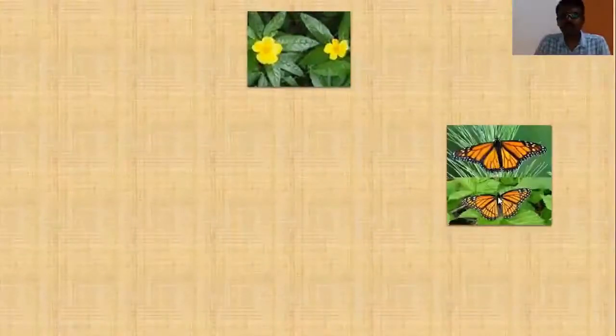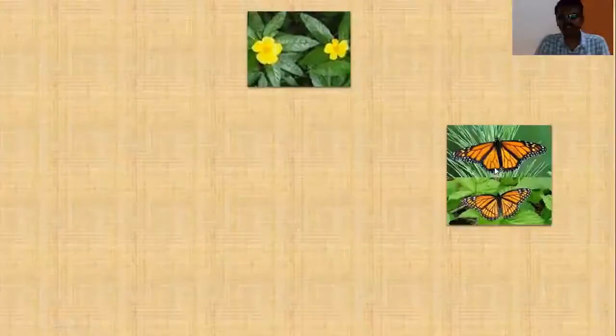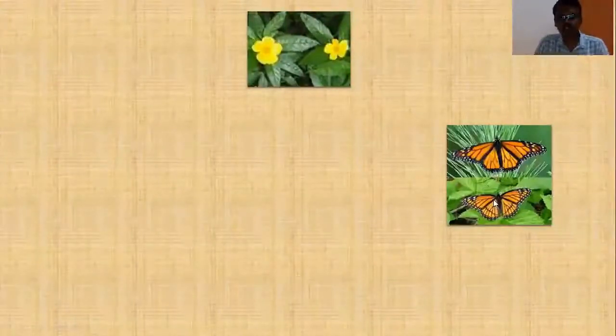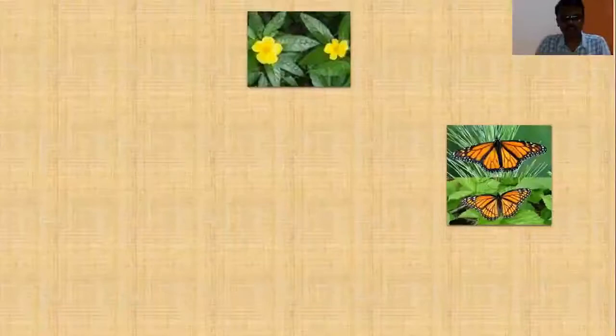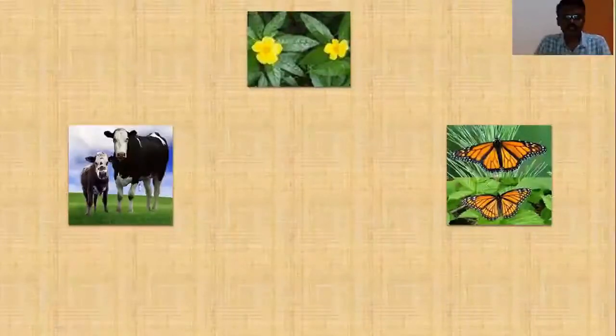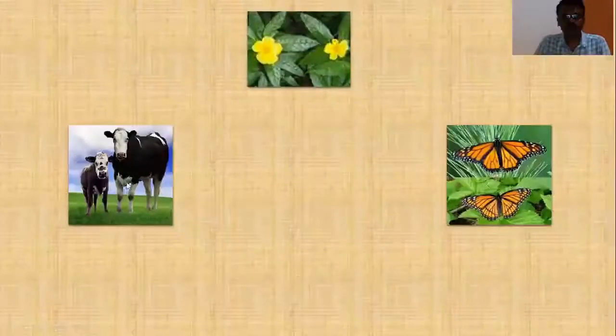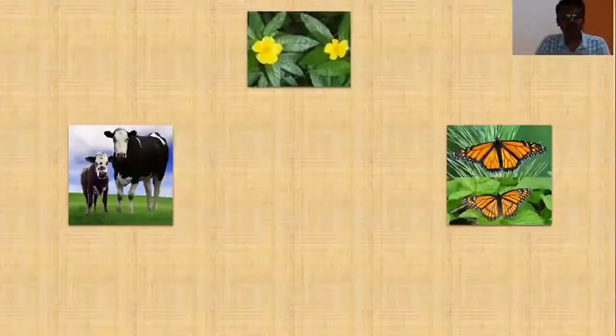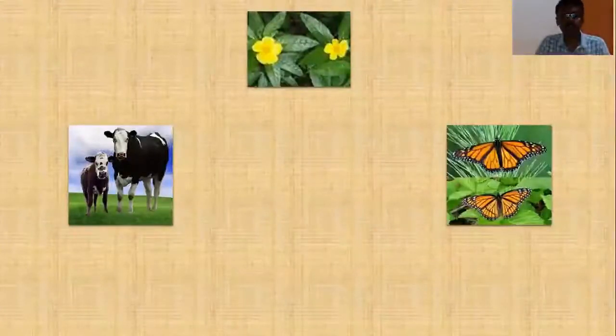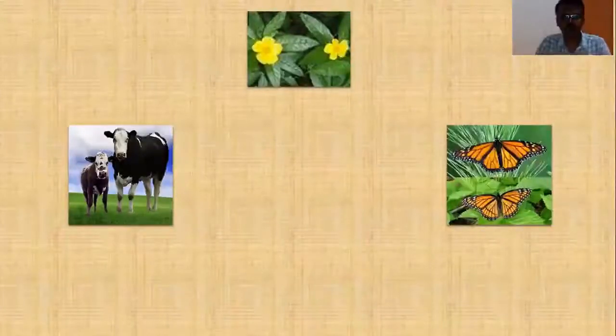Similarly, in the insect world, insects of a particular species, for example, butterflies, have similar characteristics. They also have the capacity to grow and reproduce by themselves, isn't it? And even in the animal world, animals belonging to a particular species have similar features. They share common features and are also capable of growing and reproducing by themselves. And it is applicable even for human beings.